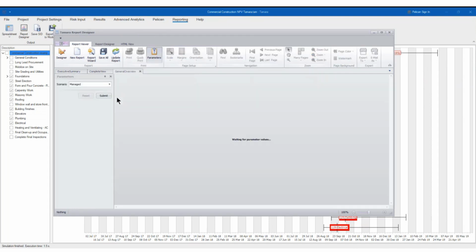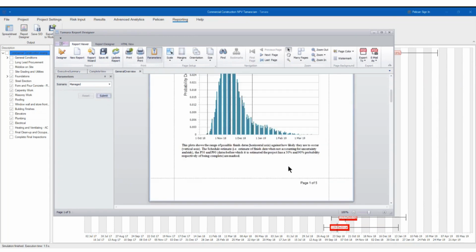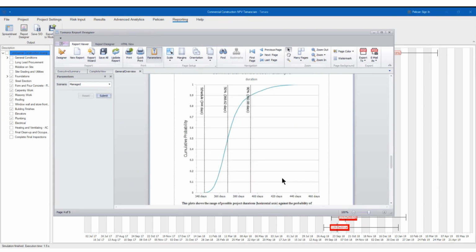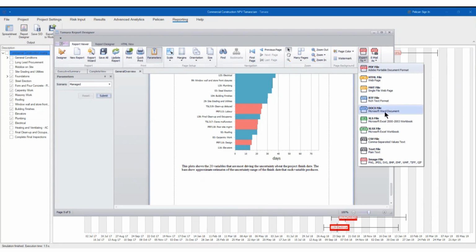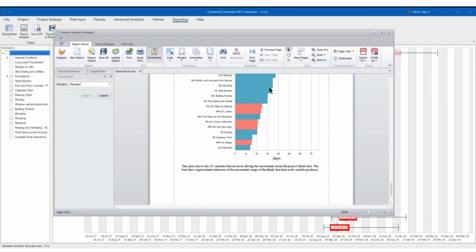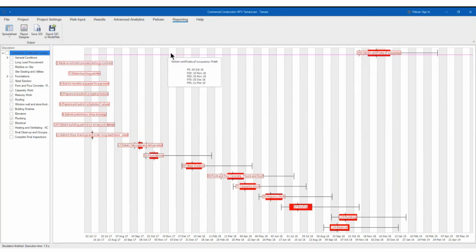So you have all this reporting that normally you would have to produce yourself. What I really like about this is that you don't have to produce it yourself. It's going to come automatically. And you can export it to PDF, to a doc file, an Excel file, etc. So you have a complete way of doing that.